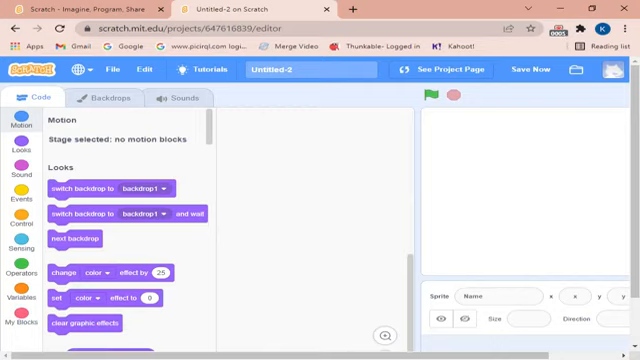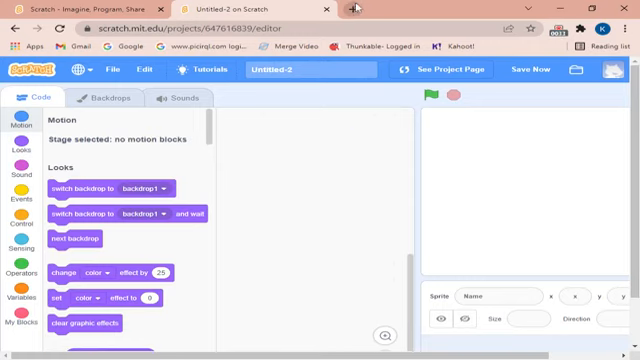Today in this video, we are going to do a different programming site. We are going to use Scratch. You all might have heard of Scratch. It is very famous. It uses blocks for coding instead of writing the text and the coding. You just have to drag and drop these blocks.